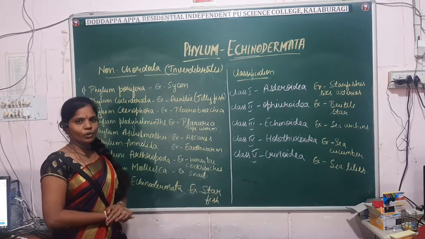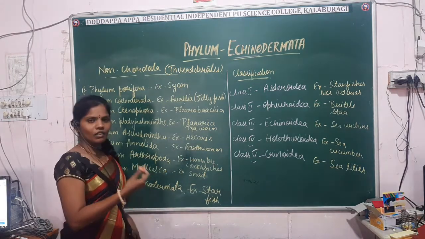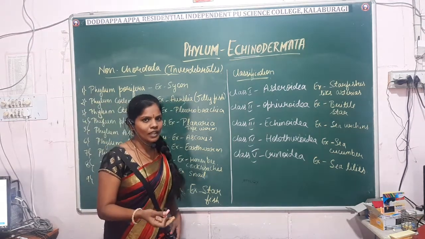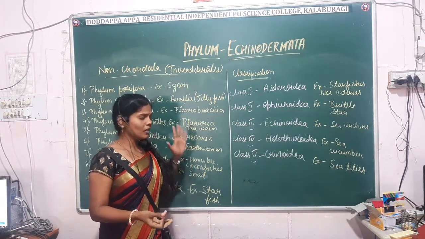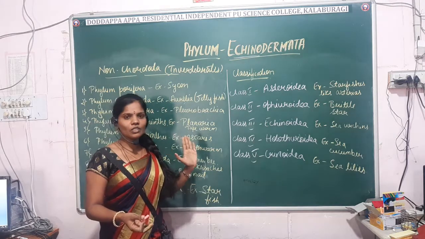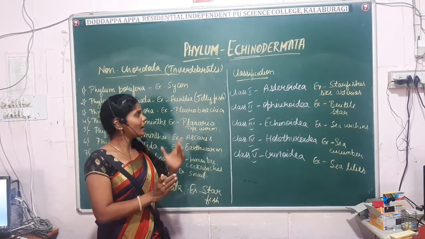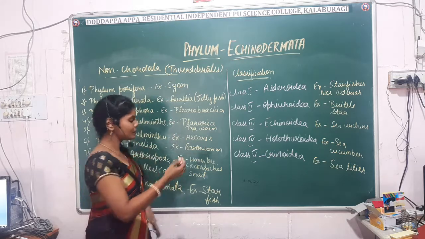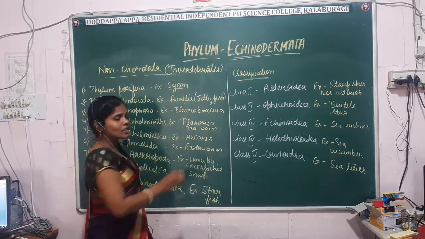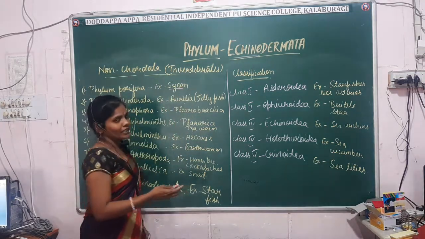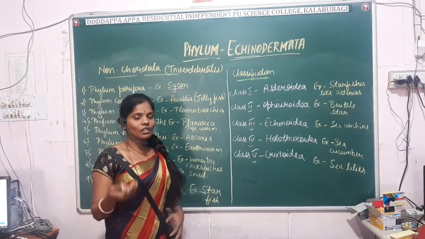First comes the Porifera. Porifera, you already know, is commonly known as sponges. From all these different phyla, just keep in mind the special characters and one example. The example is Scypha. Porifera are commonly known as sponges.